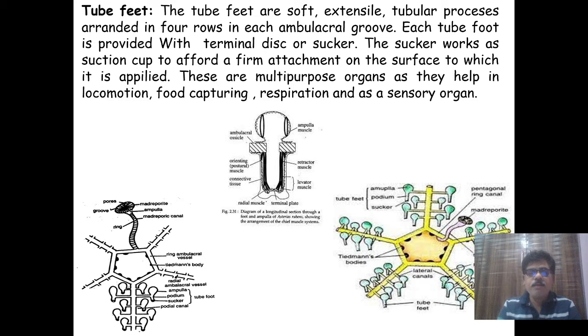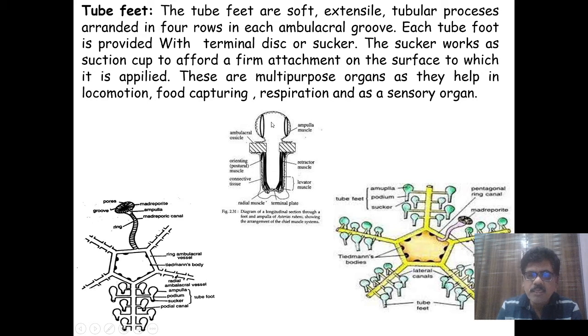The tube feet. These tube feet are soft, extensive, tubular processes, arranged in four rows in each ambulacral groove. From where the ambulacral groove starts, on the side of this groove there are four rows of tubular processes. Each tube foot is provided with a terminal disc or sucker.